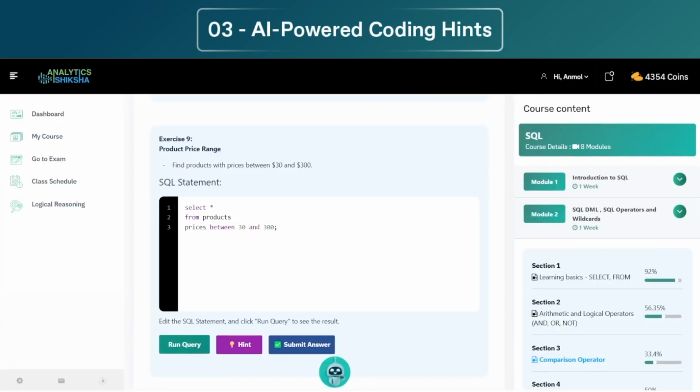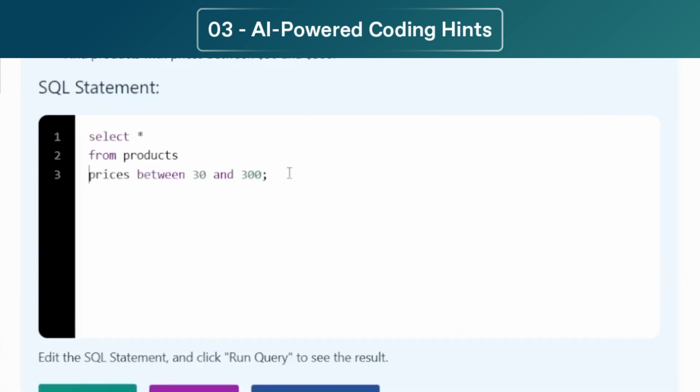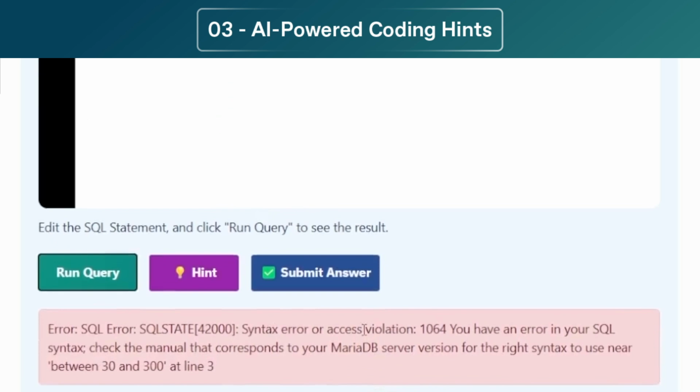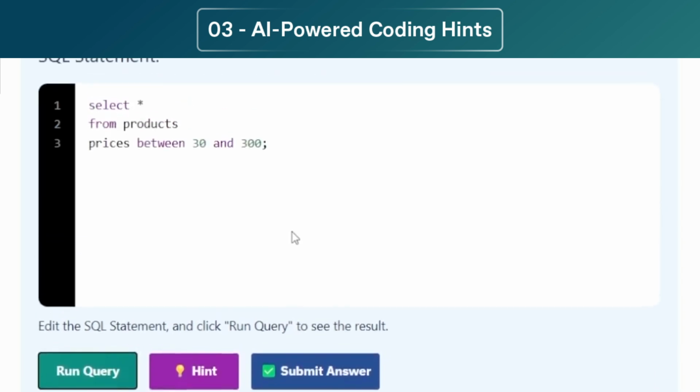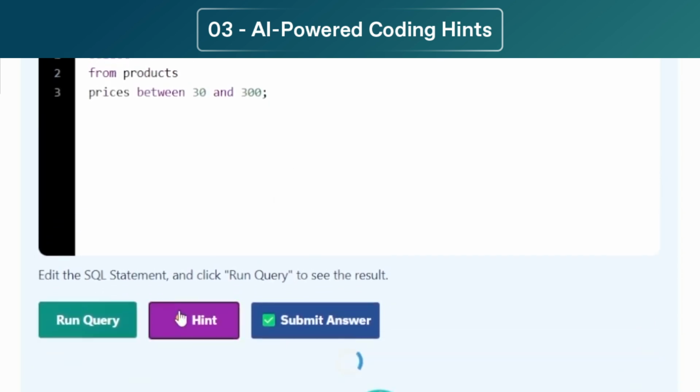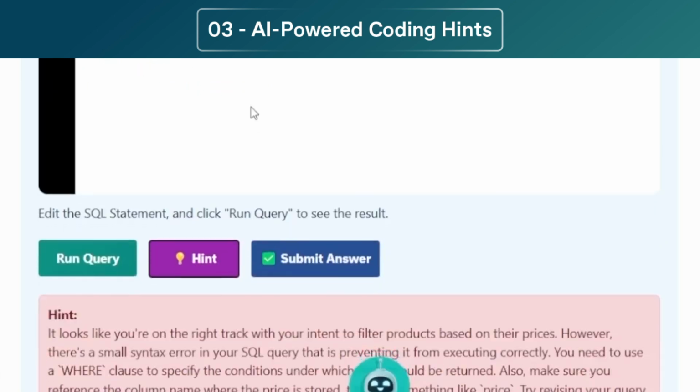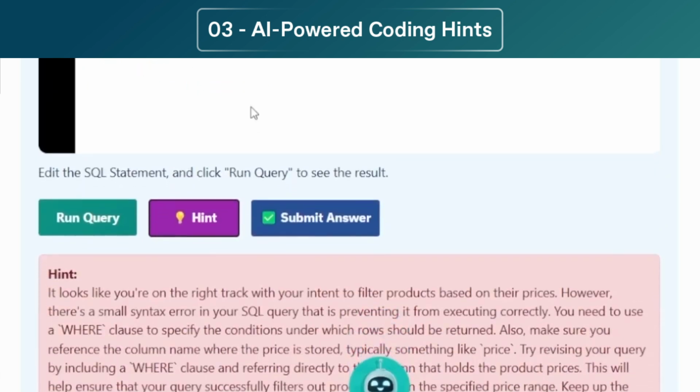Now, like I said, we have a lot of practice exercises, quizzes, assignments. So you're solving an assignment on SQL, and as a student you forgot certain aspects of your query. Once you run the query, you see there are some errors. This is where you can use this powerful hint. It will hit the AI at the back end, look at your query, and give you certain suggestions or hints.